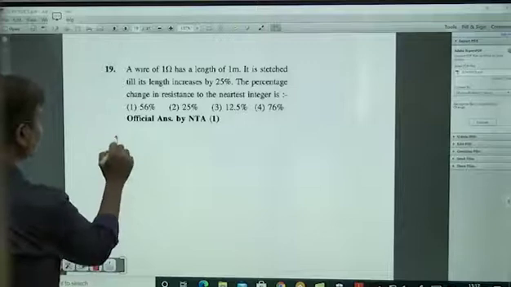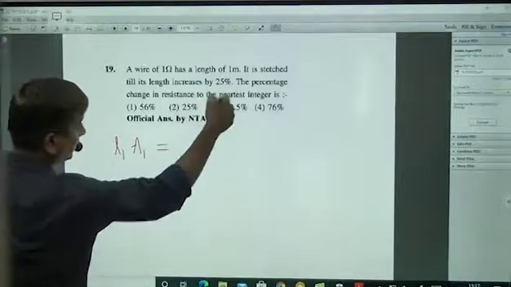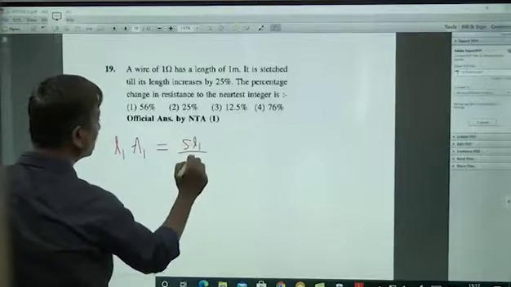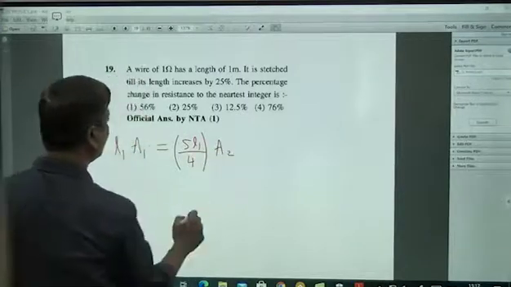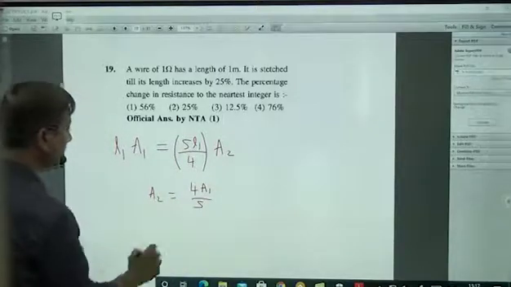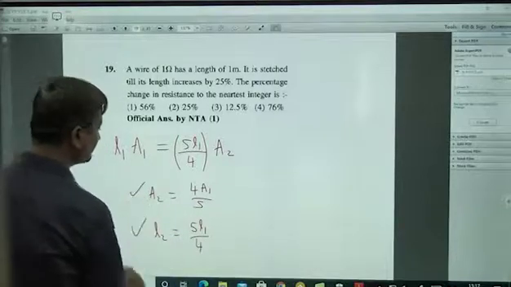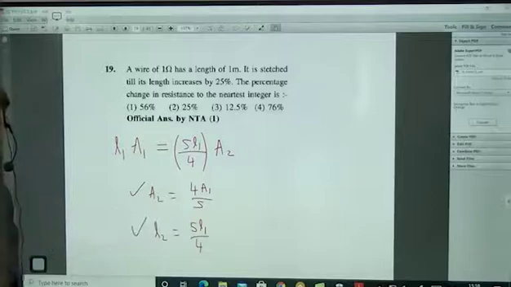Okay, L1, A1. Volume should be constant. Okay, volume is kept constant. L1 A1 is equal to final length, 25% increased means 1 plus 1 by 4, so 5 L1 by 4. This is the final length, into A2. So what is A2? A2 will be 4 A1 by 5. This is A2, and L2 is 5 L1 by 4. Length increased by 25%, so the area will become like this. It decreases.